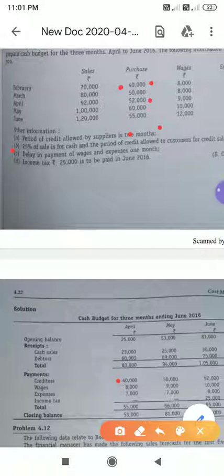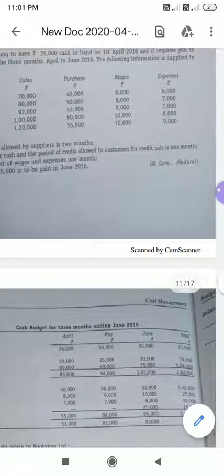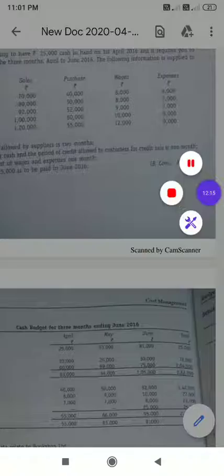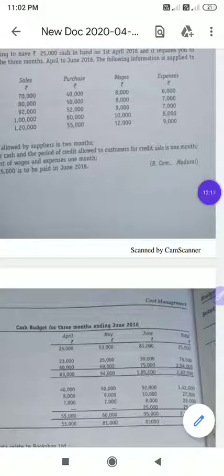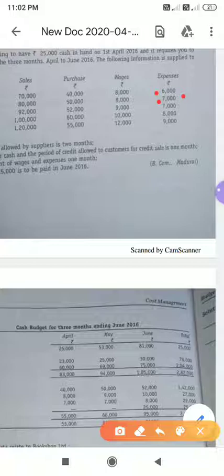April. Okay, and see, February wages will be paid in March, and March wages will be paid in April. So 8,000. This 8,000 wages you have to write, and same as expenses. So here also, March wages will be paid in April. That means 7,000 will be paid in April.